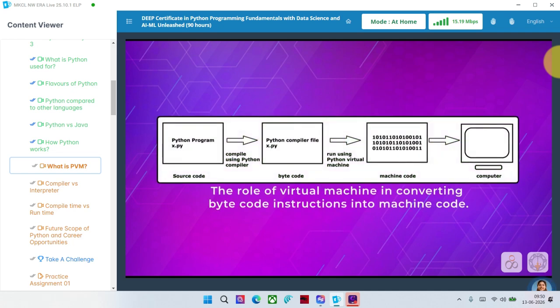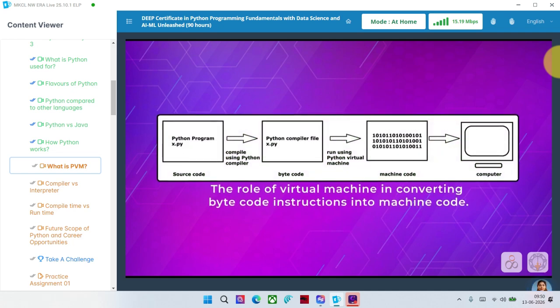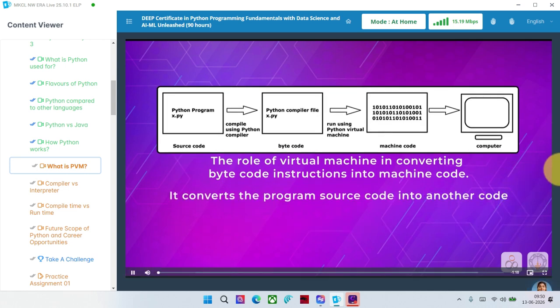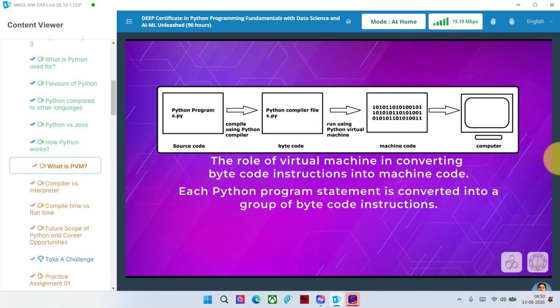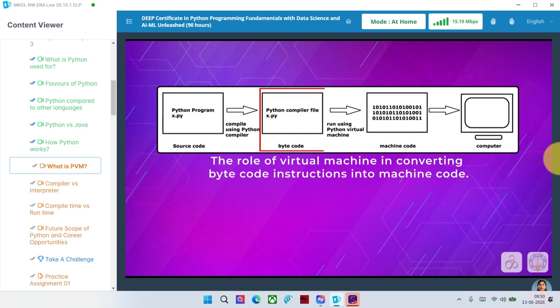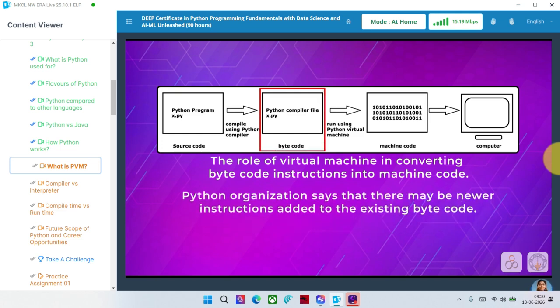Any compiler normally converts the program source code into machine code. A Python compiler does the same task but in a slightly different manner. It converts the program source code into another code called bytecode. Each Python program statement is converted into a group of bytecode instructions. The Python organization says that newer instructions may be added to the existing bytecode instructions from time to time. We can find bytecode instructions in the .pyc file.